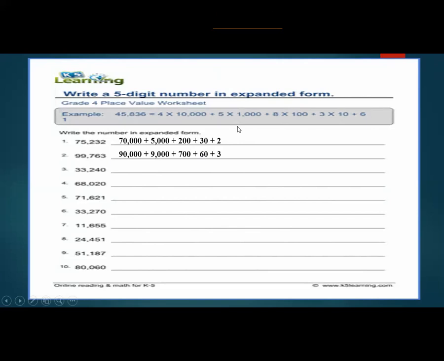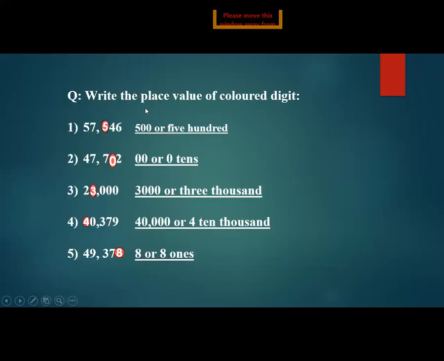Okay, next. Write the place value of colored digit. This is from your book, page number 13, part D. Solve these questions in your fair copy, only 5 questions. Part D, page number 13, exercise 1.5.